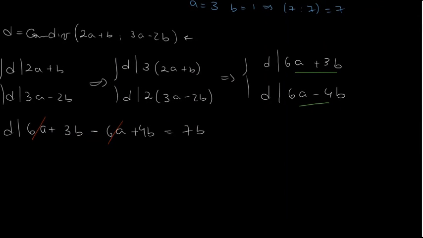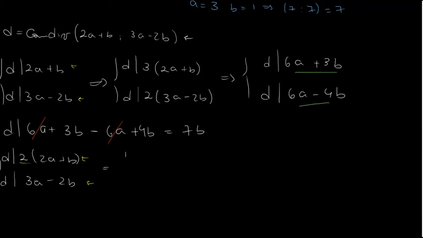But now we can do the same and say that d will divide 2 times 2a plus b, and it will divide 3a minus 2b. This is exactly what we had here, and this other number is this one multiplied by 2.